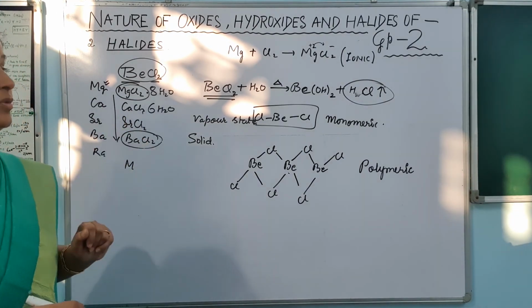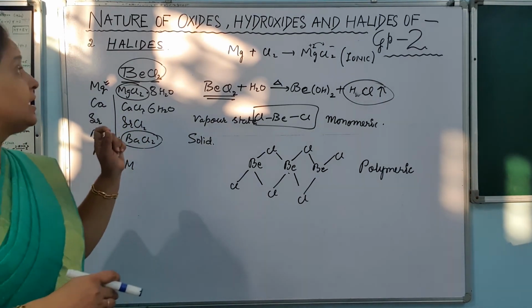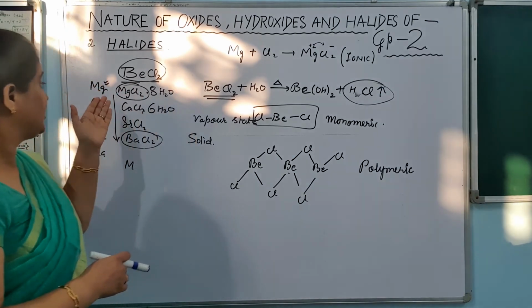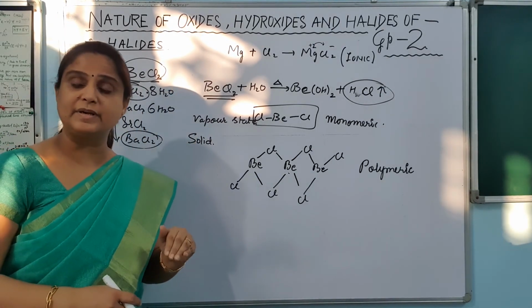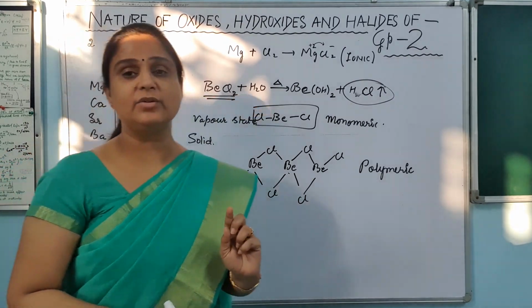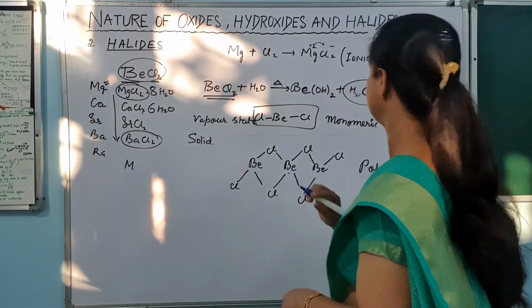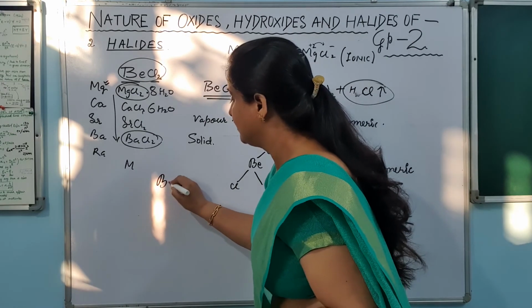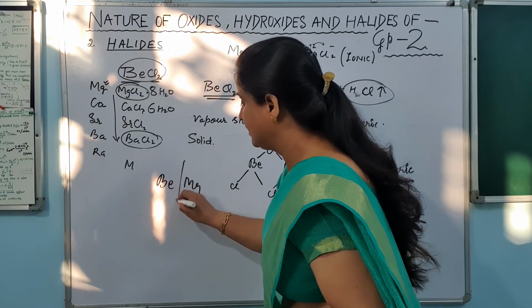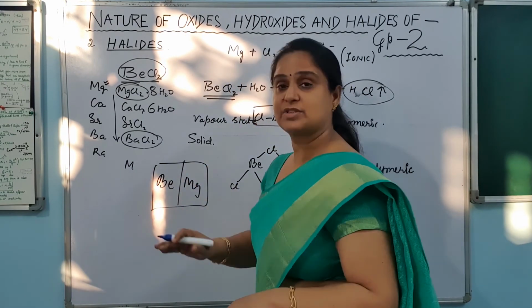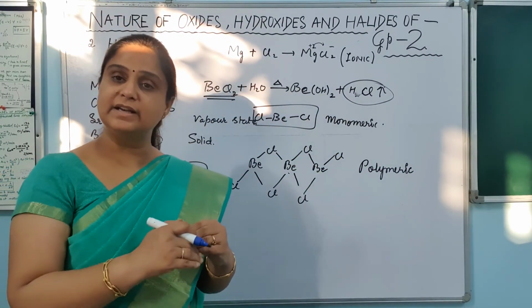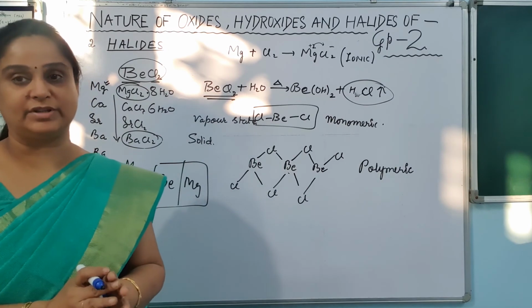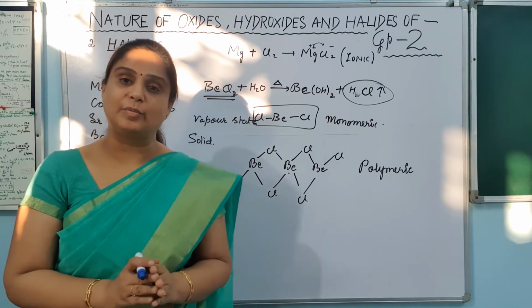अच्छा, एक चीज़ I forgot to tell you. Beryllium, magnesium, calcium, although these all are very reactive metals, और ऊपर से नीचे आने पर reactivity बढ़ती है. But one thing you have to remember, that beryllium and magnesium, these two metals do not react with oxygen at the normal temperature. The reason is that they form an oxide layer on them, and that is why they do not react with the oxygen at the normal temperature.